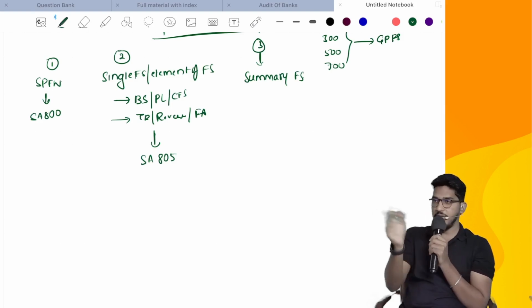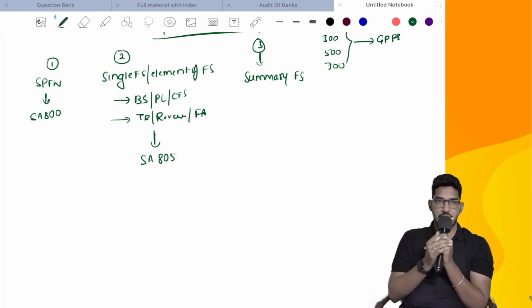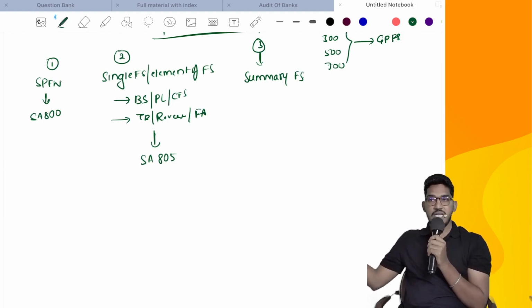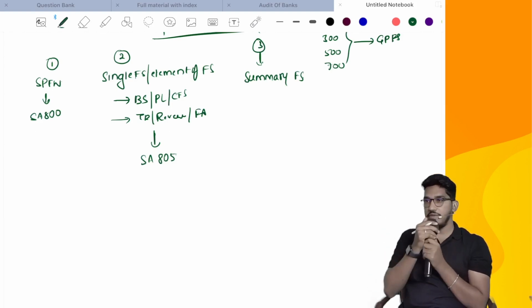When you add the MDA and notes to accounts, this all will be bulky, so it becomes very difficult to circulate the annual report. Even circulating the entire financial statements used to be difficult, because notes to accounts itself will run for some 30-40 pages. If you take a company like Reliance, circulating a full copy of the financial statements used to be very difficult, a very costly affair also. Lakhs of shareholders are there, and for all of them you have to circulate.